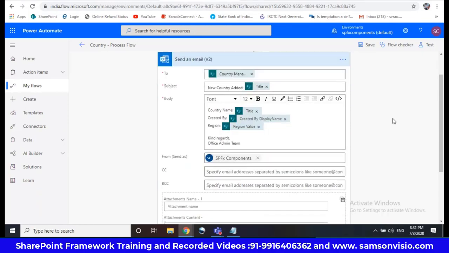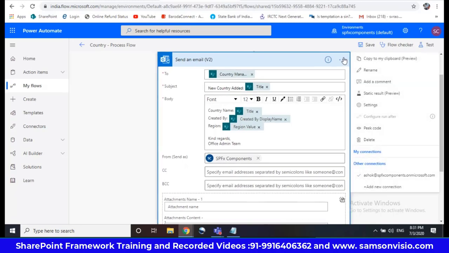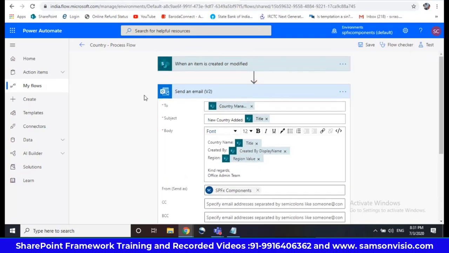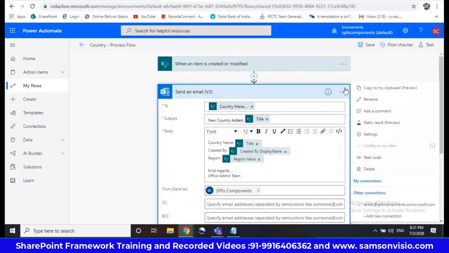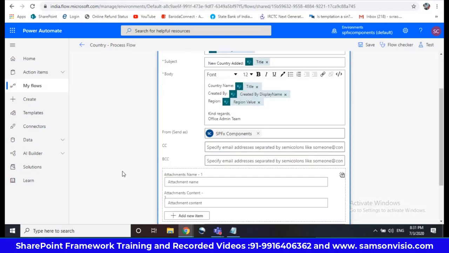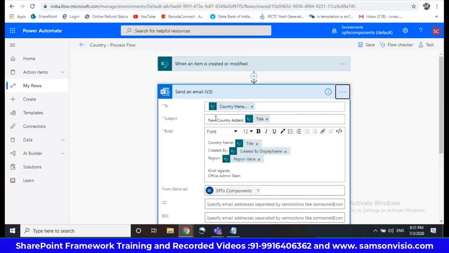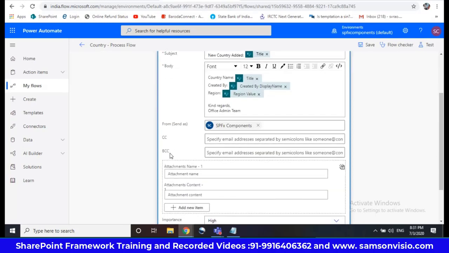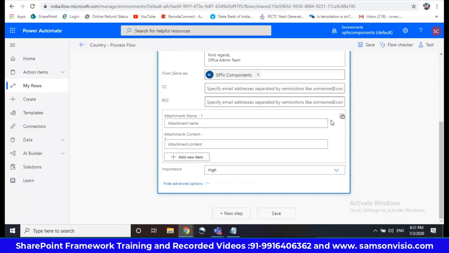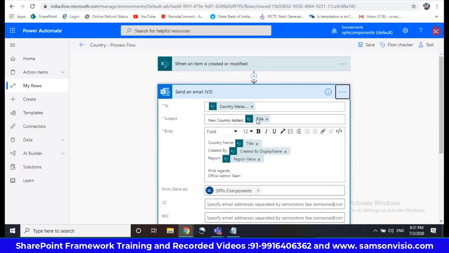So some of the features, whatever is there, I'll try to simplify the things. So I have taken this action. Then, you have done all these things, right? So maybe after the next step, if I want the same action, but I only need to change the address, and the template is the same, I don't want to create it again.